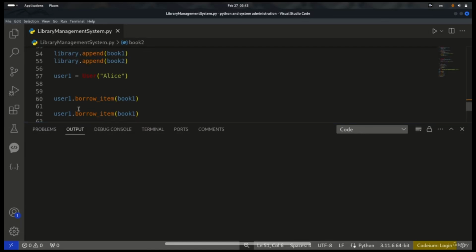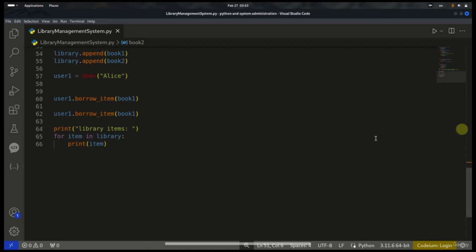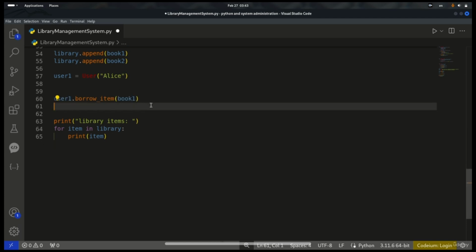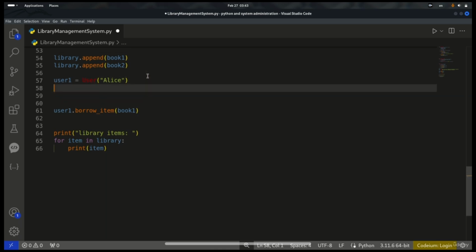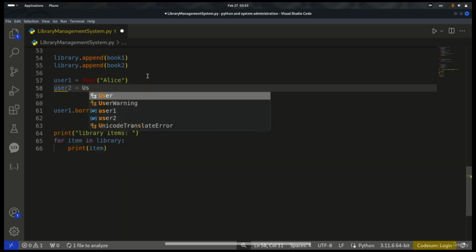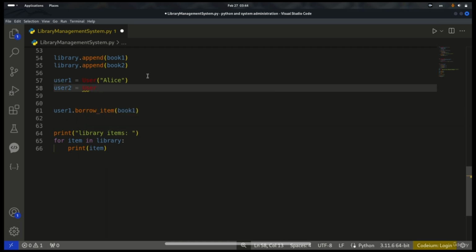I have a problem here, or a mistake, it looks like, because this person borrowed book 1 twice, 2 times. I'm going to remove that, and I'm going to add a new user here. So user 2 is going to be equal to User, and the name of this person is going to be John.